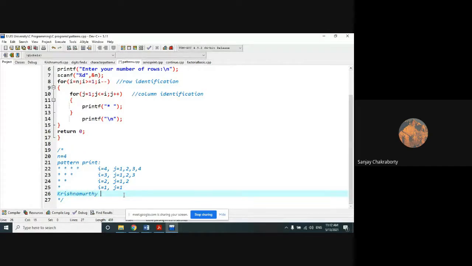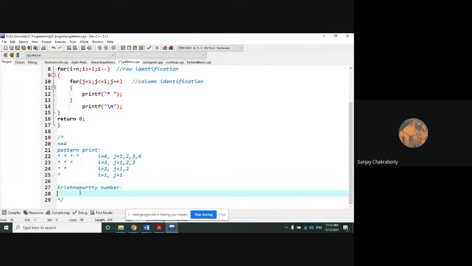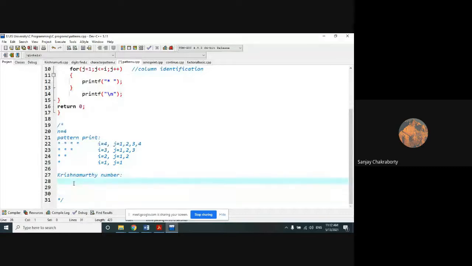The Krishnamurti number is as important as the Armstrong number. What was the Armstrong number? We first divide the number into individual digits, and if there are n digits, the summation of the individual digits each raised to the power n returns the same number.